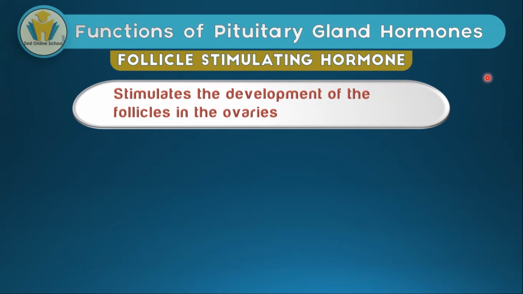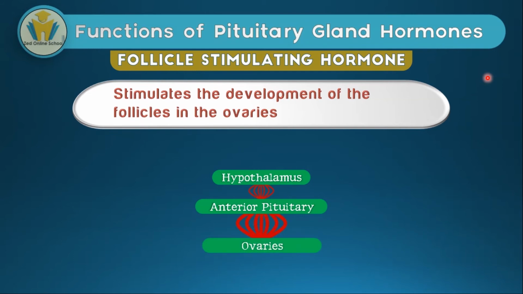FSH is also secreted into the blood via the same process. The hypothalamus secretes a special hormone which travels down through a special blood system into the anterior pituitary and then causes the anterior pituitary to secrete follicle stimulating hormone, which causes development of the follicles that are found in the ovaries. Follicles are sac-like structures that are filled with fluid where the immature egg develops from.